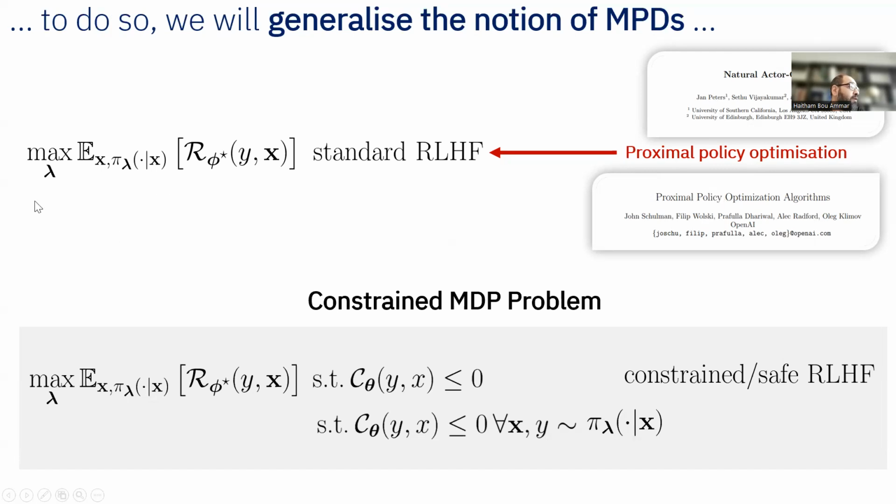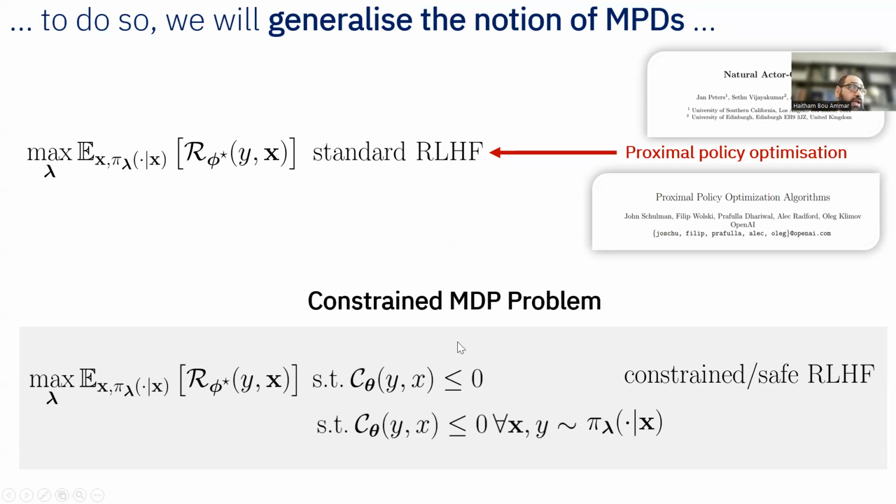But in any case, what you are going to do now is maximize with respect to lambda this expectation over your X, prompts coming from your data. And then you have an LLM policy, which is parameterized by lambda. And now we use the reward model that we have fitted. So we just do PPO on that. So that was standard RLHF.